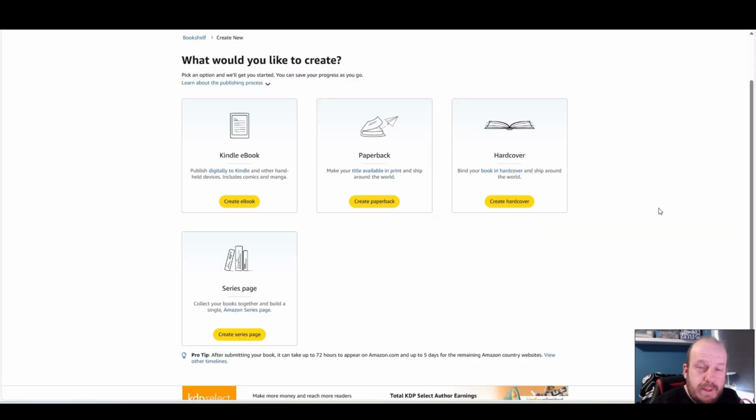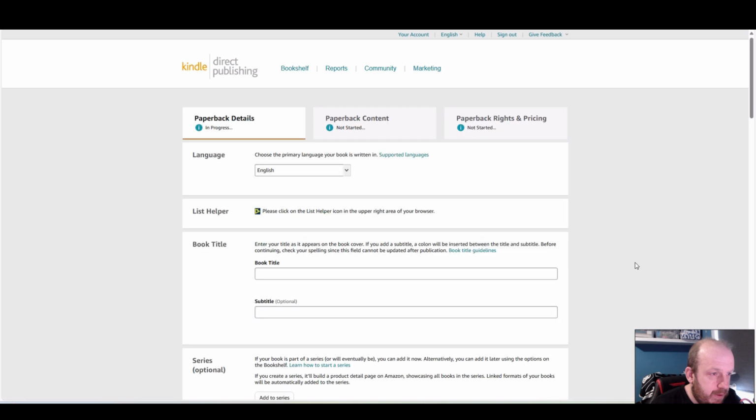Right, so here we are in the KDP Create a Book area. We're going to create a paperback. And this is where we'll fill in everything. So we'll do it in English, of course. I do have a template, which is great, but I'm not going to use it in this instance.